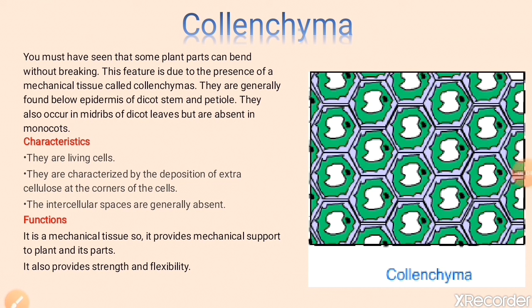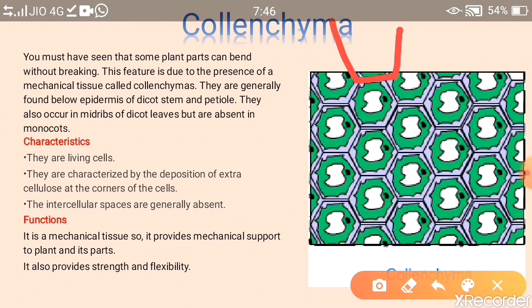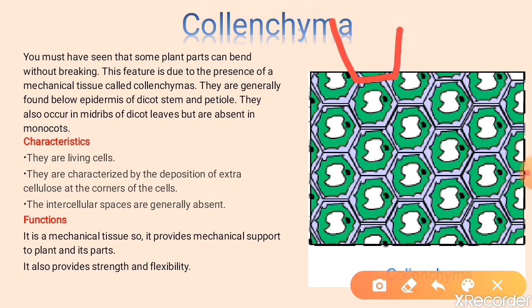So parenchyma and collenchyma both are living cells, and they are characterized by the deposition of cellulose at the corners of the cells, and the intercellular spaces are generally absent. पैरेन्काइमा में इंटरसेलुलर स्पेस होता है, but you can see in the diagram there is no intercellular space between the cells.